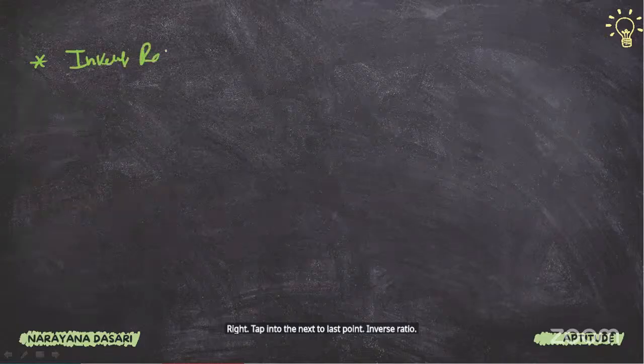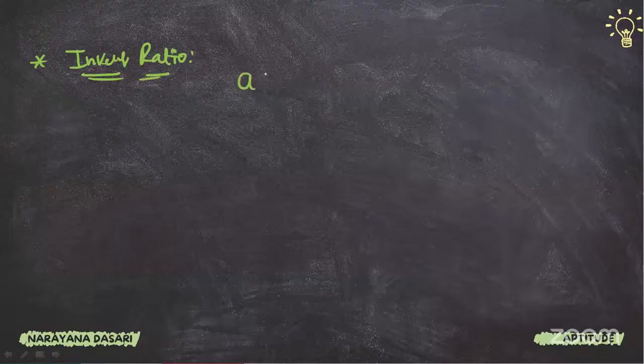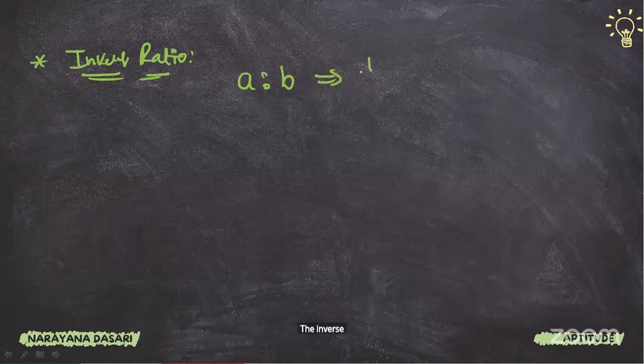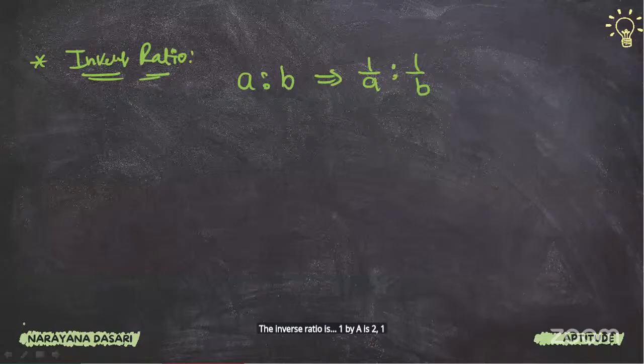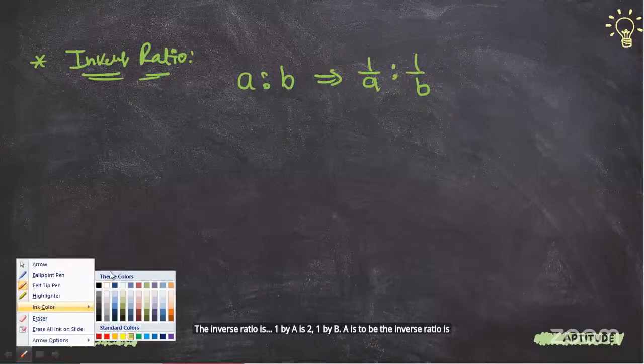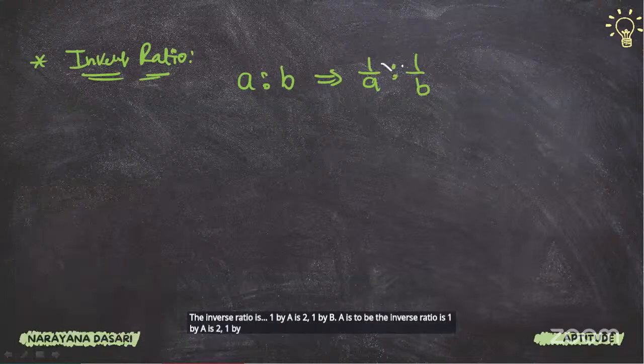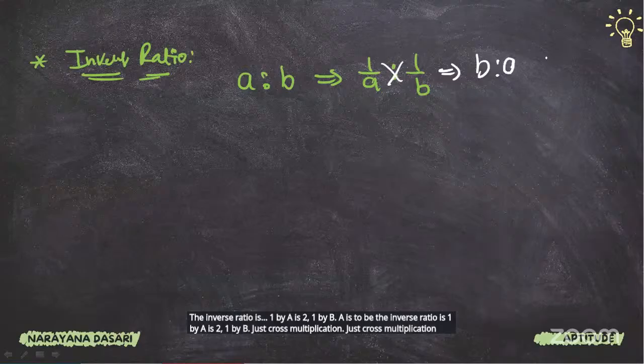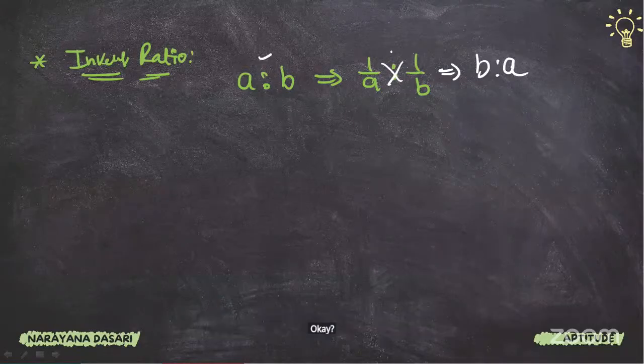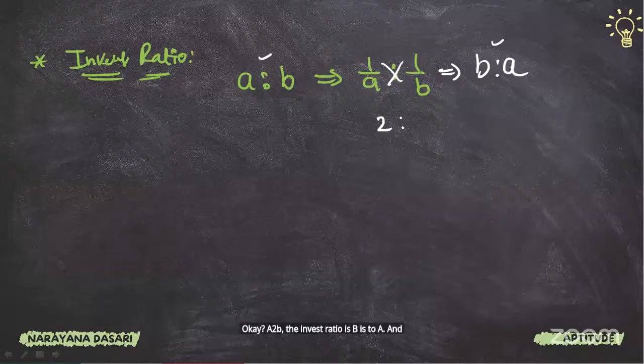Inverse ratio. For example, A is to B. The inverse ratio is 1/A is to 1/B. Just cross multiplication, and it becomes B is to A. So A is to B, the inverse ratio is B is to A. For example, 2 is to 3.